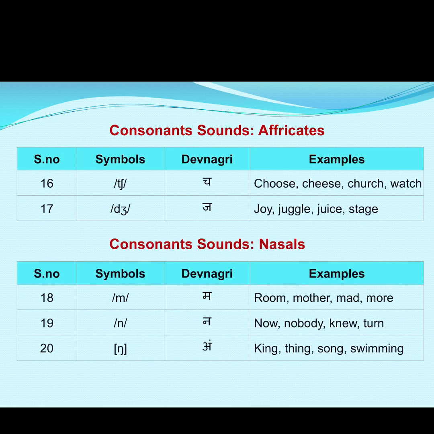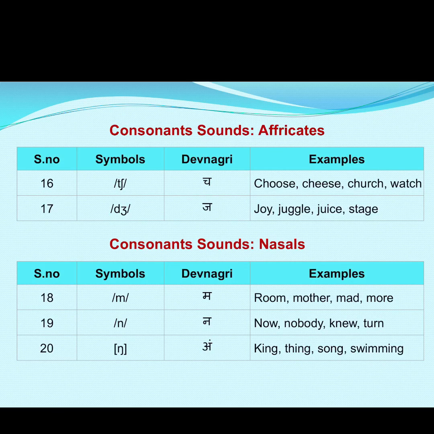Number 17 is j. Basically, it is also a combination of two consonants, d and zh. Television, j. So jointly it becomes another consonant which is pronounced as j. For example, joy, juggle, juice, stage.